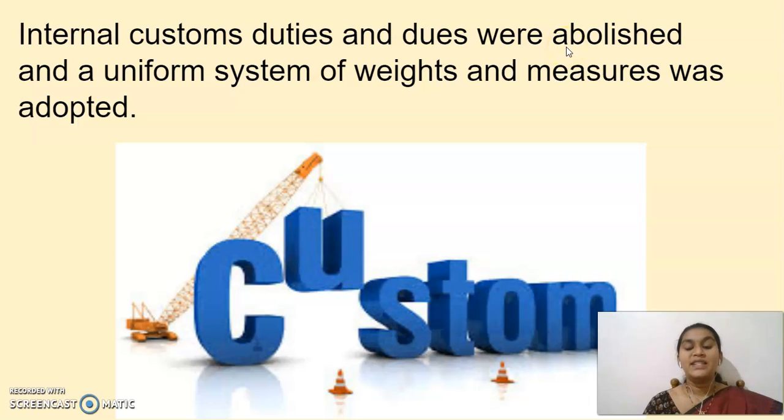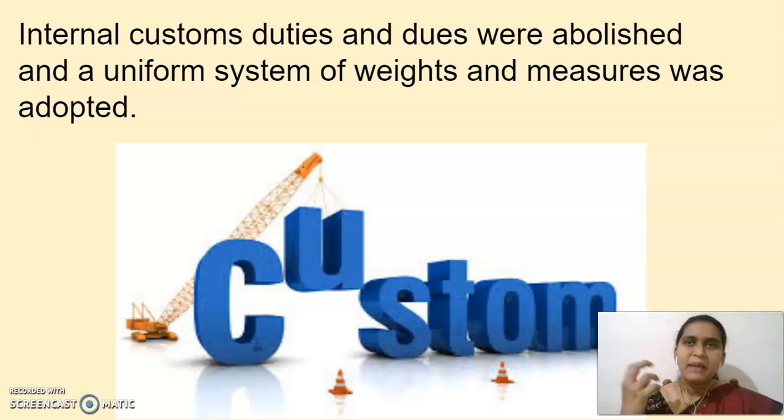Whatever customs duties or taxes there were within the country or within their territory, all those were abolished. And a uniform system of weights and measures was adopted, that is, the same kind of weights and measures. See here, children, what happens when the weights are different?